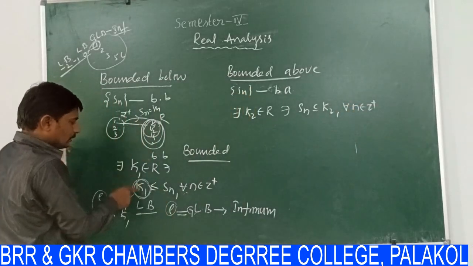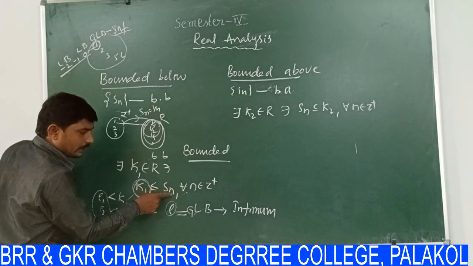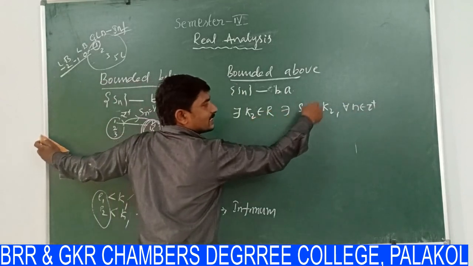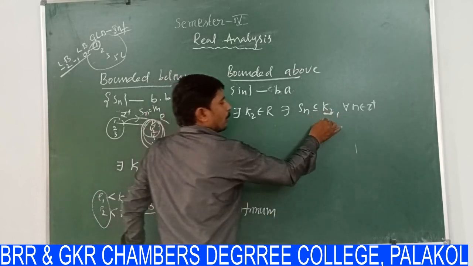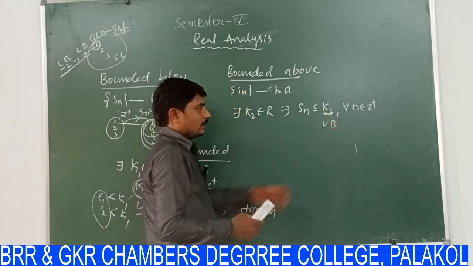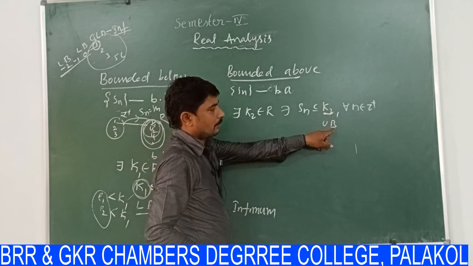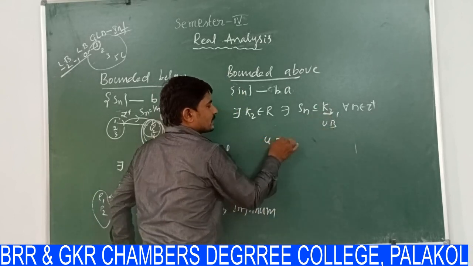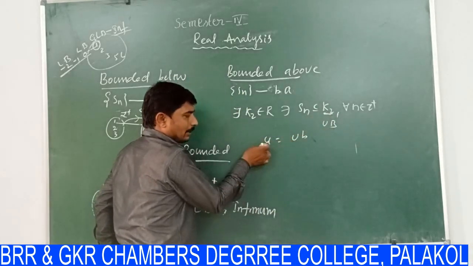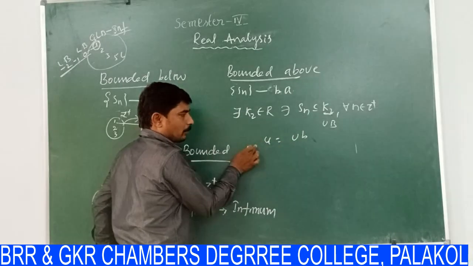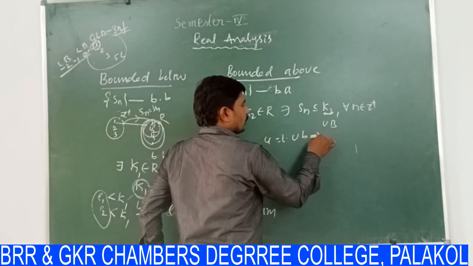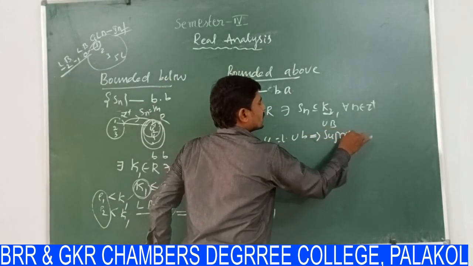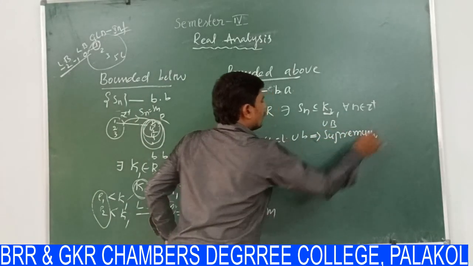Bounded below means k1 is less than or equal to Sn. Bounded above means Sn is less than or equal to k2, and this k2 is said to be an upper bound. Any number greater than k2 is also an upper bound. If, for example, u is an upper bound and any number less than u is not an upper bound, then u is the least upper bound. The least upper bound is denoted by supremum. It is also called the supremum.